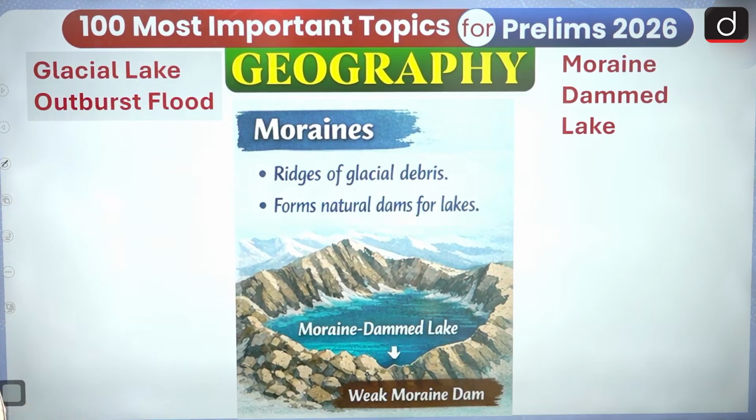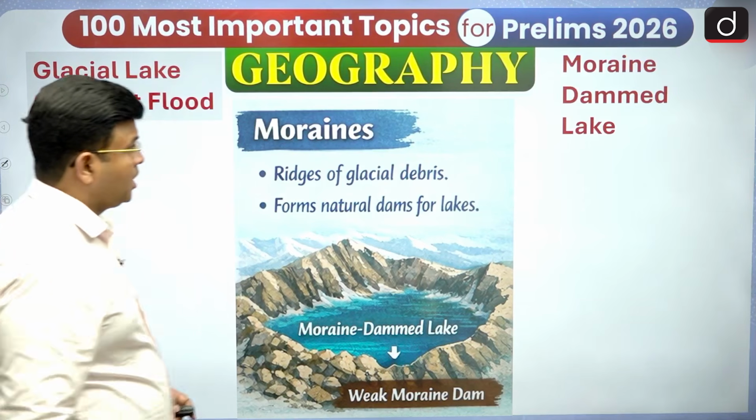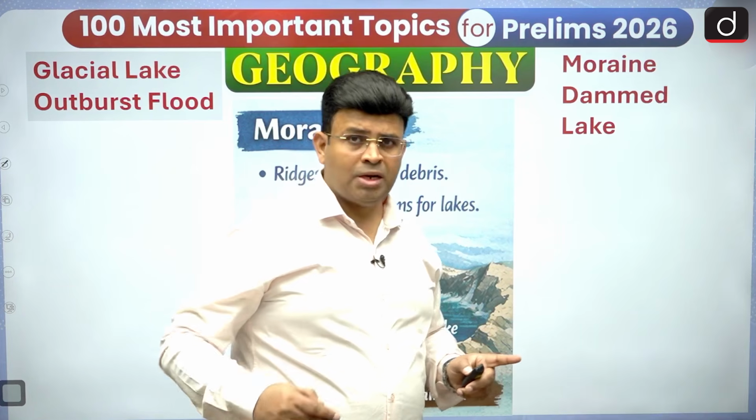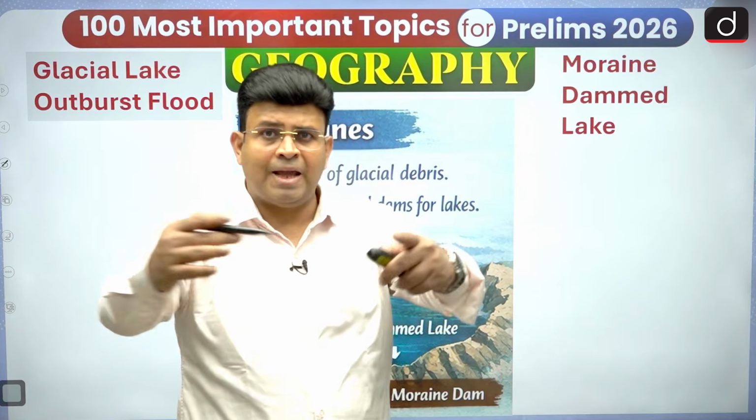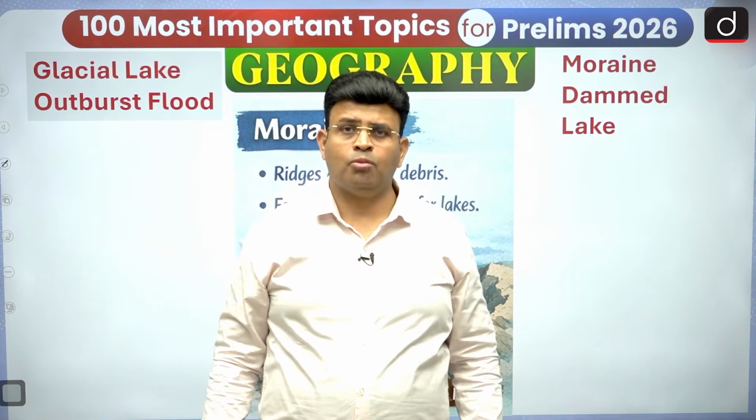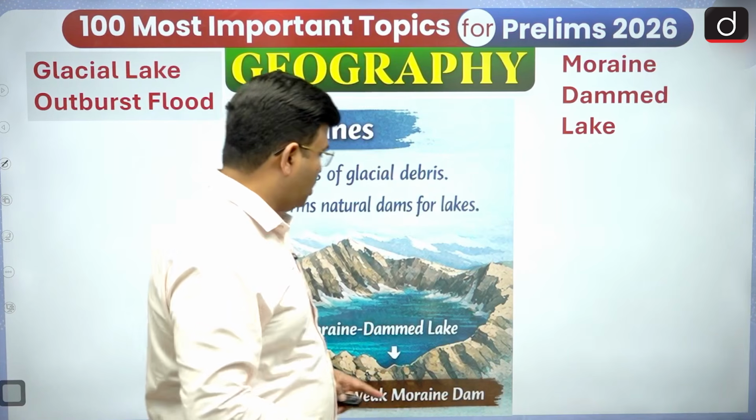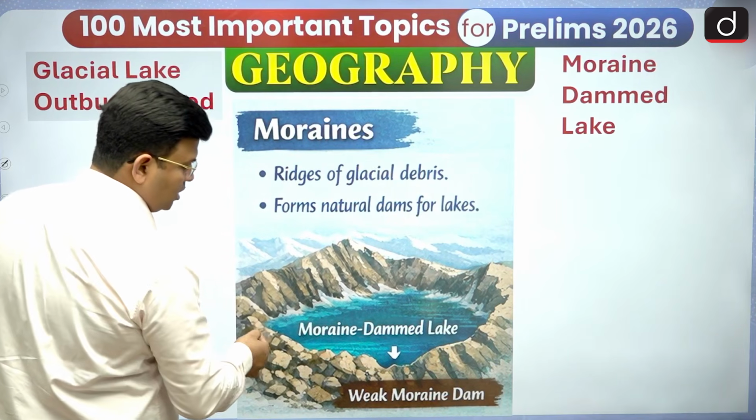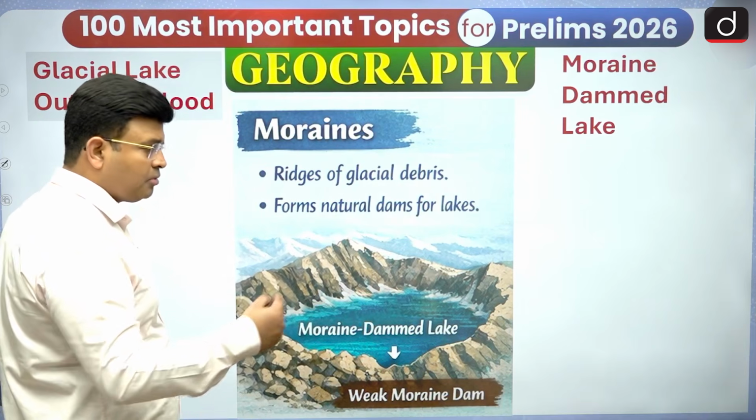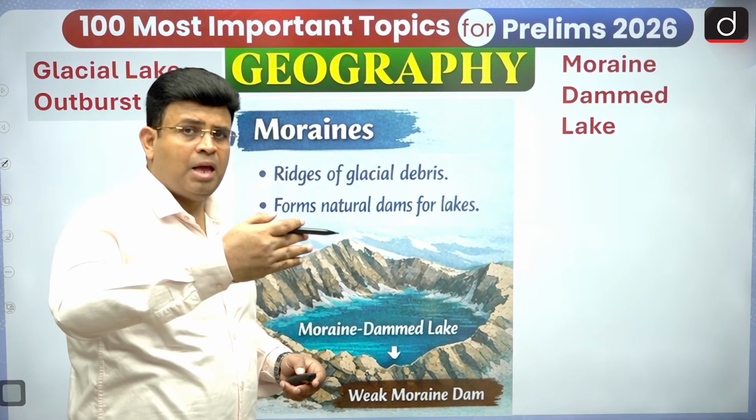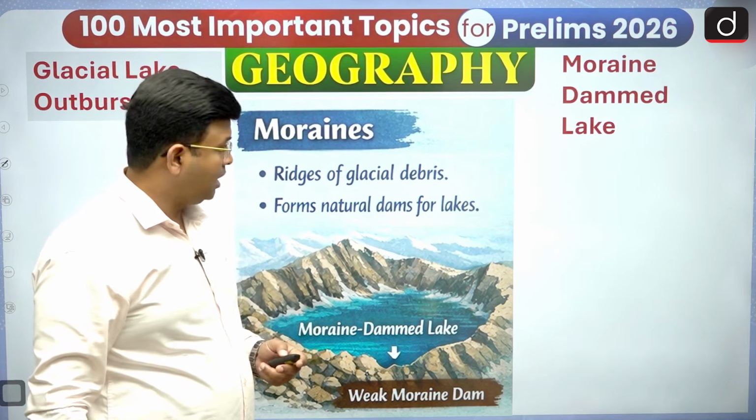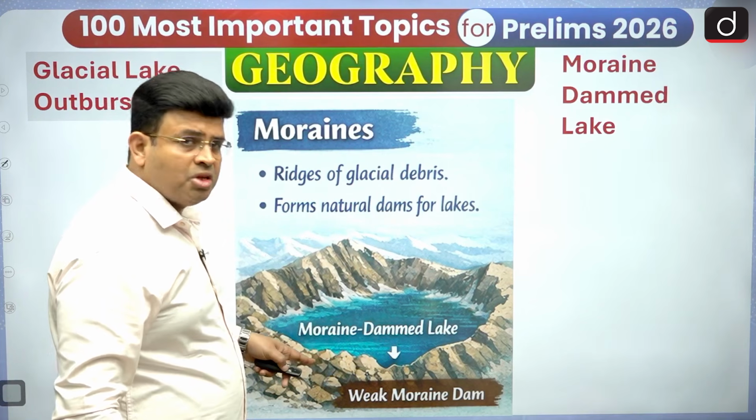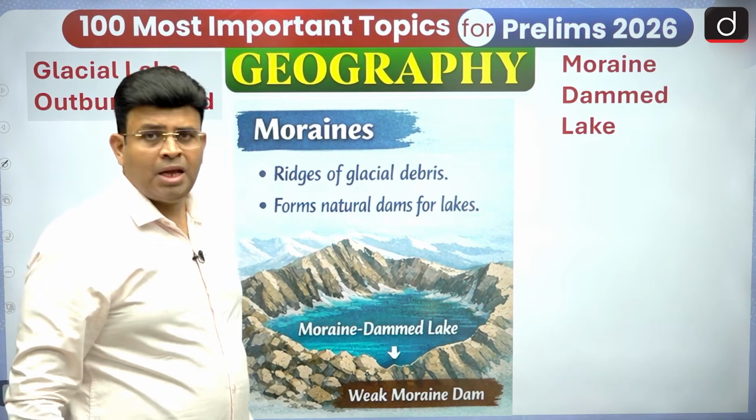Now the next one: moraine-related glacial lake outburst flood, and moraine dammed lake. When the glacier started melting, the melt water starts accumulating behind the moraine. That is known as a moraine dammed lake. Suppose there are some moraines, and the moraine is able to stop and block the water, and that blocked water creates a lake. That is known as a moraine dammed lake. So it is the ridges of glacial debris, meaning moraines, behind which water has accumulated.